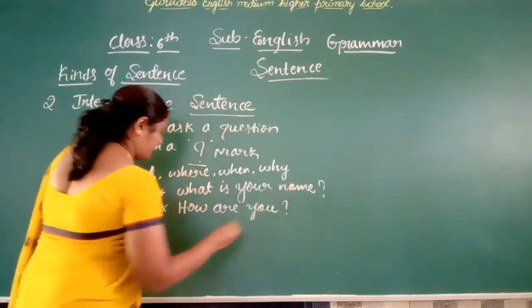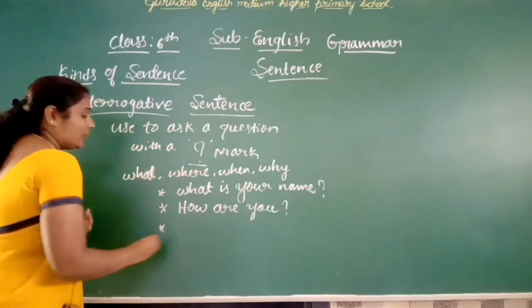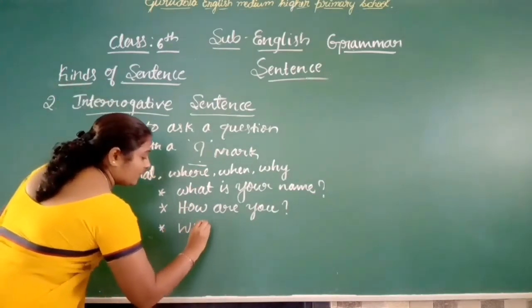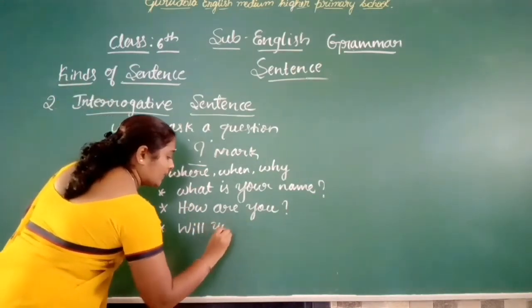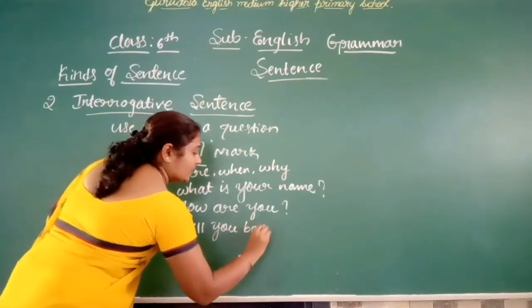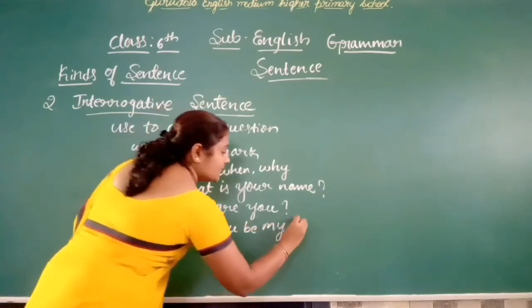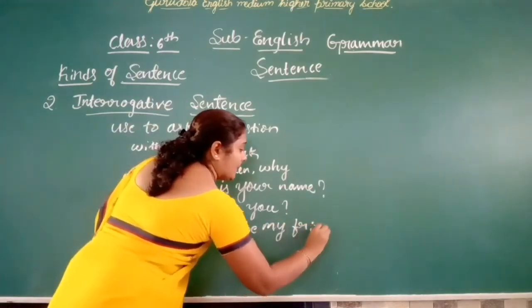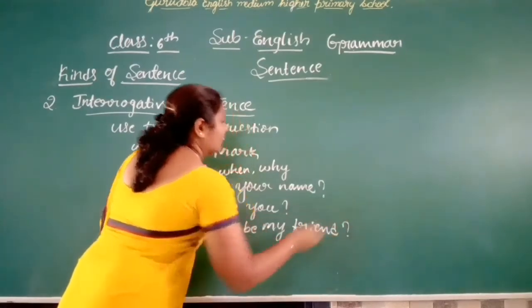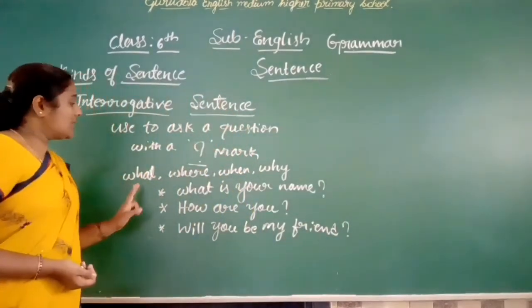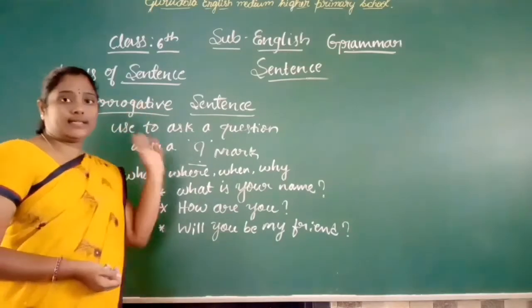Will you be my friend? These are all examples of interrogative sentences.